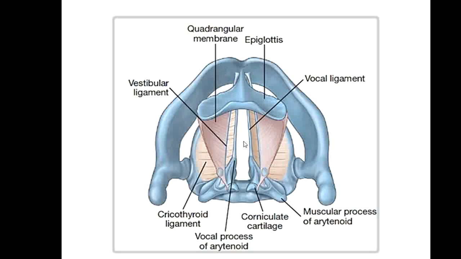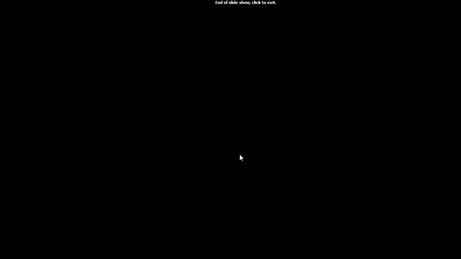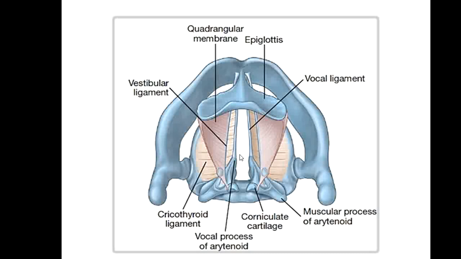Between these vocal folds there is a slit, a gap. This gap or slit is called rima glottidis, and this slit leads to the trachea. Okay, this was all about the respiratory system, or the upper part of the respiratory system, the upper respiratory tract.